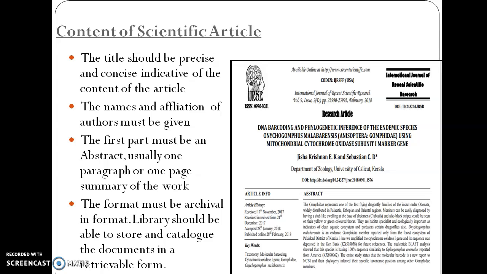So by looking at this journal, we can see the format of the paper. Here, this is the format of this particular paper in this journal. It will be different in different journals. Okay, if you look at Elsevier or Nature, this type of journals, you cannot see this kind of format. The format might be different. So before publishing our article in this journal, we need to modify it. We need to convert our text into this particular format. That is called the archival format.